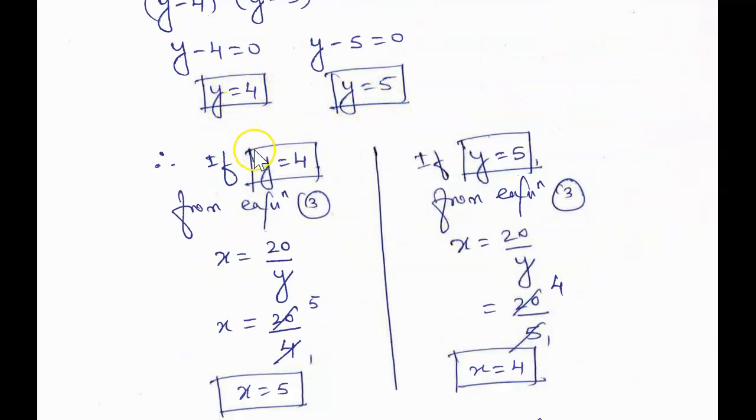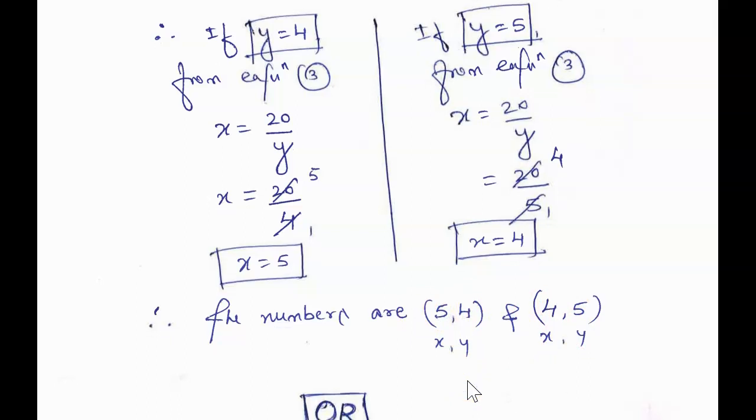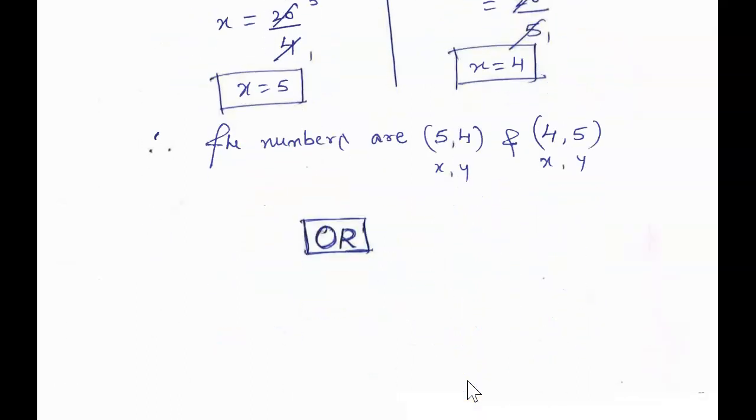In case you can see, if y value is plus 4 then what is x, if we take plus y then what is x. So here both are the answers. Okay, the numbers are 5 comma 4 and 4 comma 5. We can also write 5 comma 4 or 4 comma 5. So this is our final answer, or there is a choice in this problem.